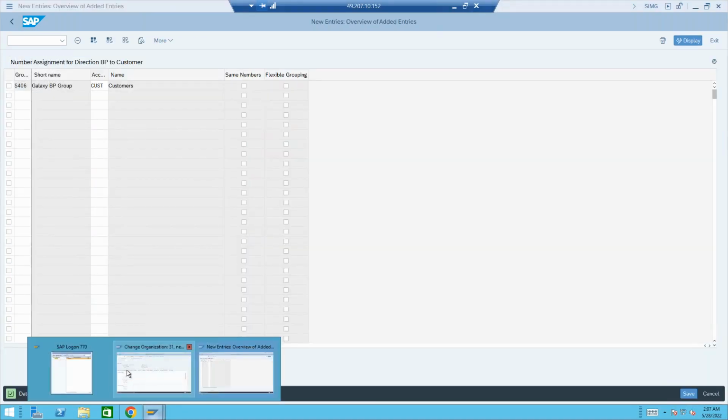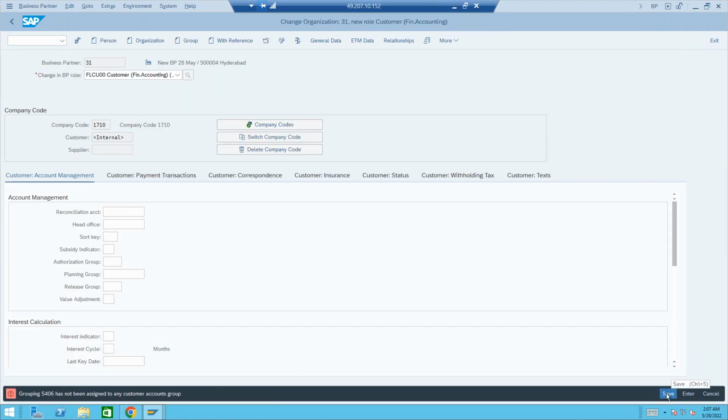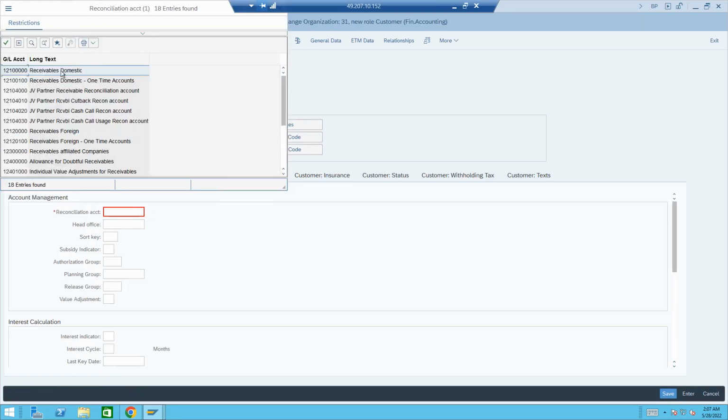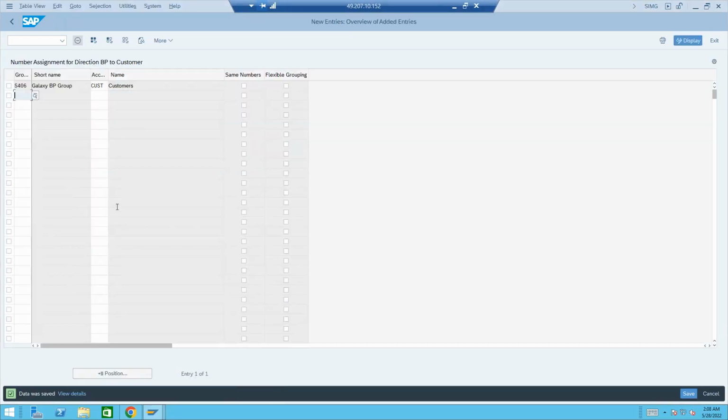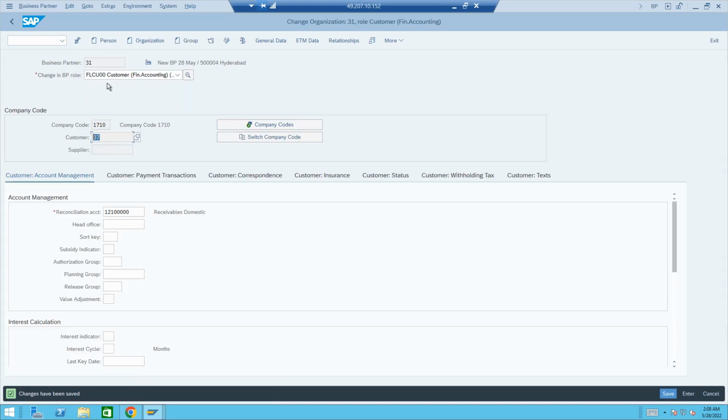And now I'll go back to BP and again repeat this. I'll say save. It will not allow it anyway. Required. Okay, it's taken that. Now reconciliation is mandatory. I'll just take some record and save it. You see, now the system is able to achieve it. If you had the series with 31 not available in the system and the customer, we could achieve the same number, right? Because the last number you have seen is 36, you remember? 36 was there. So 37 the system has now assigned. So now BP is 31 and customer is 37.